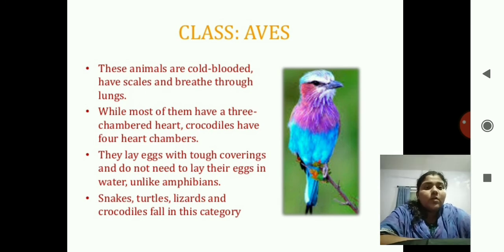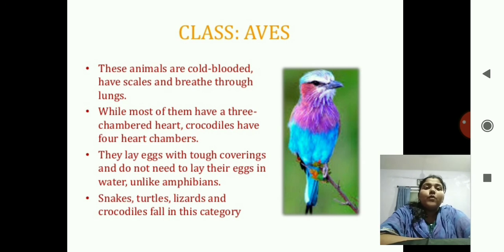So please ignore this slide. I'll give you the points of Aves afterwards, but just refer to the picture of this. Do not read the points of this slide. There is some technical issue, so it is displaying the points of the previous slide. So we can discuss the Aves.